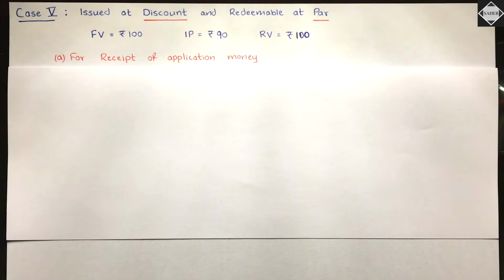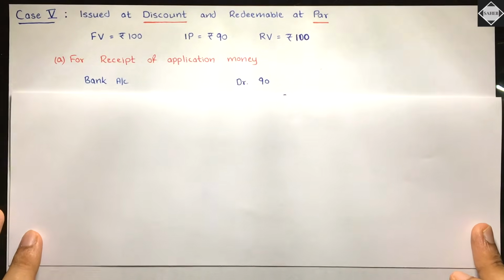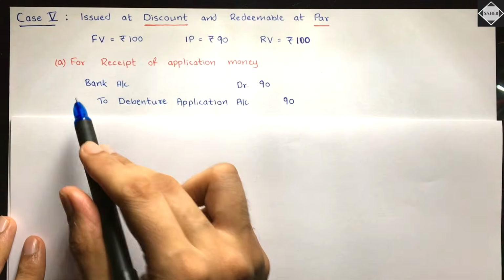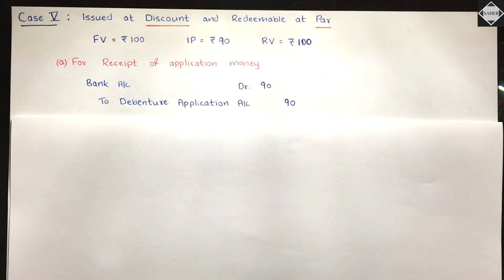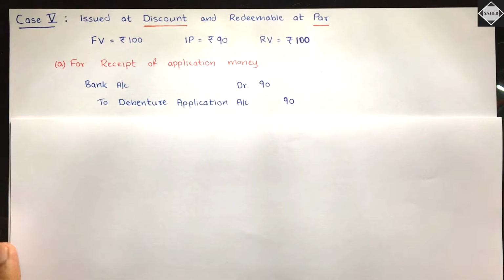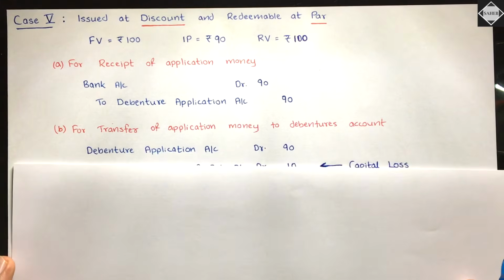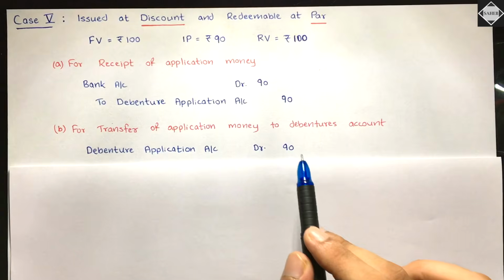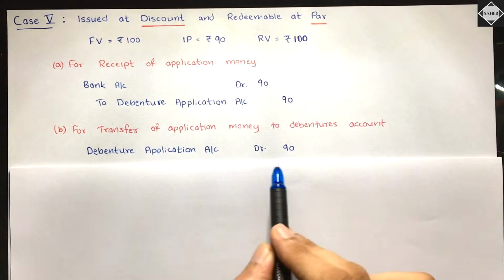So how are we going to pass the journal entry? The same way, really simple. For receipt of application money, lump sum assumption only, everything has been received at once. Bank account debit to debenture application, 90/90, because this is the amount we received per debenture. Now, I told you we always transfer face value to the percentage debentures account, right? So see here, for transfer of application money to debentures account, debenture application account will be debited by 90, because here it was credited by 90. I debited it and I cancelled it off.